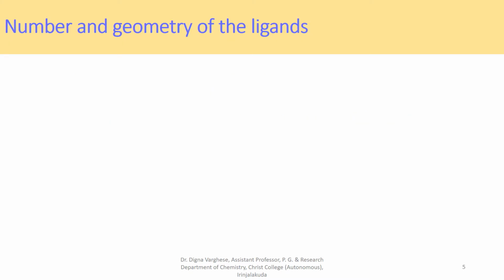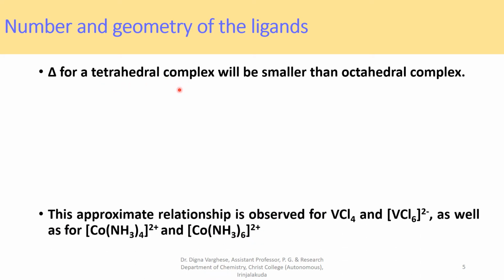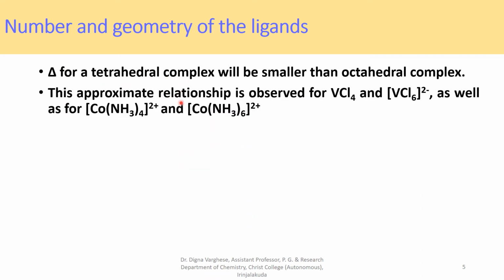The other factor affecting the crystal field splitting value is the number and geometry of the ligands. The crystal field splitting for a tetrahedral complex will be smaller than for the octahedral complex. This approximate relationship is observed for the vanadium tetrachloride complex and vanadium hexachloride complex, as well as for the tetramine cobalt 2 plus complex and hexamine cobalt 3 plus complex.